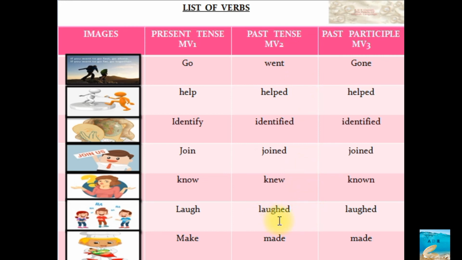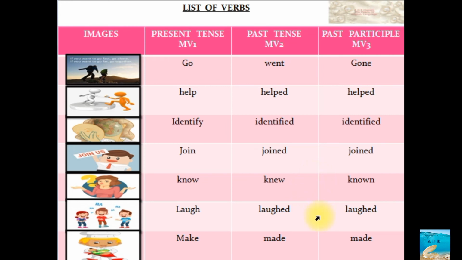Those words which end with ed, d or t are called what? Weak verbs. Those words which have their own unique identities are called strong verbs, like know, knew, known. Different words, if we are using them in different columns, have their own significance. Those are called strong verbs.